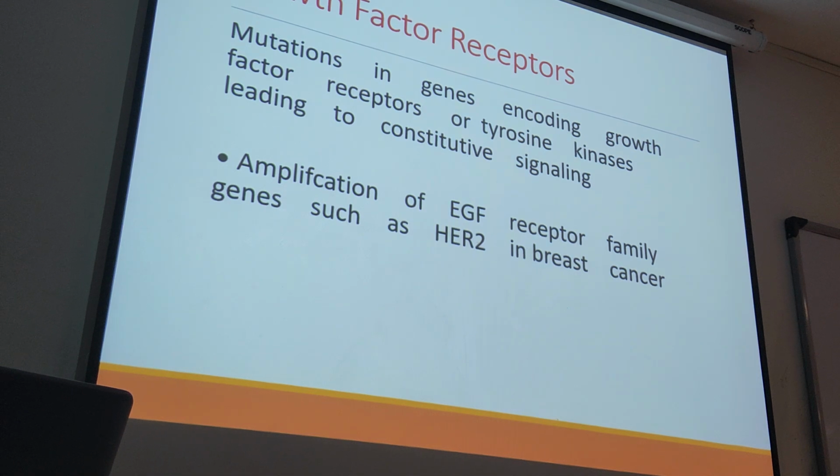This is very important because we have a specific treatment. If you know the process of carcinogenesis, we can create a targeted therapy or targeted drug for these affected genes. For example, nowadays we have a drug for HER2, which is a specific fit for this growth factor receptor and can stop the process of signal transduction, and we can treat the patient with this drug.